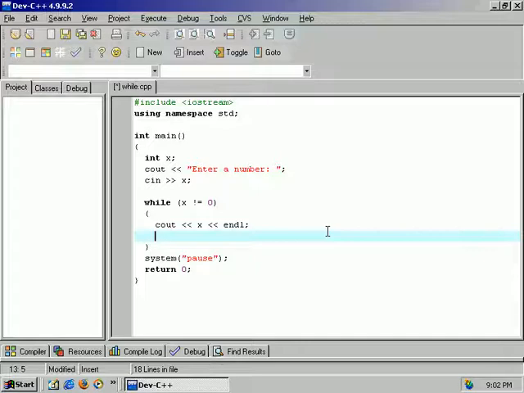There's two main ways. The old school way of doing it is x equals x minus 1. The value of x here does not affect this value of x here. What this is saying is assign x whatever is to the right of it. So it takes the current value of x, which, let's say they enter 5, is 5. It subtracts 1, now x equals 4, and it stores it back into x as 4.